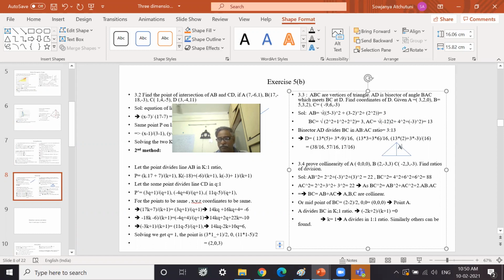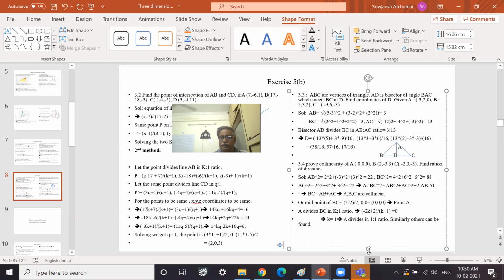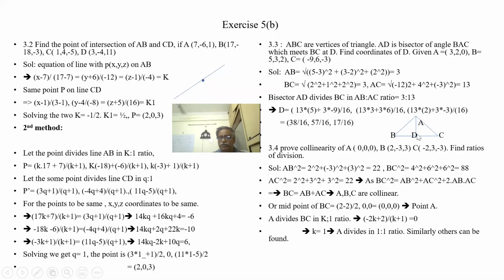Let this be A, B, D. So we know these angles are the same. When the angles are the same, that means it divides in AB is to AC and BD is to BC. Suppose this is not 90 degrees, but this angle is dividing equally. So BD is to DC is equal to AB is to AC.